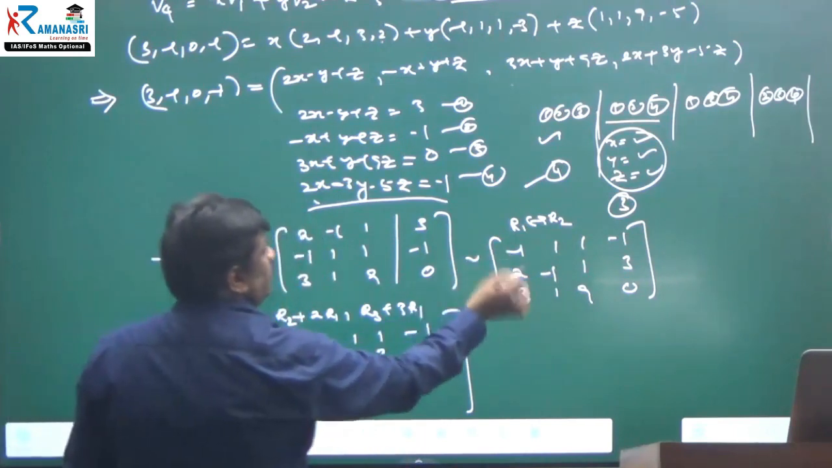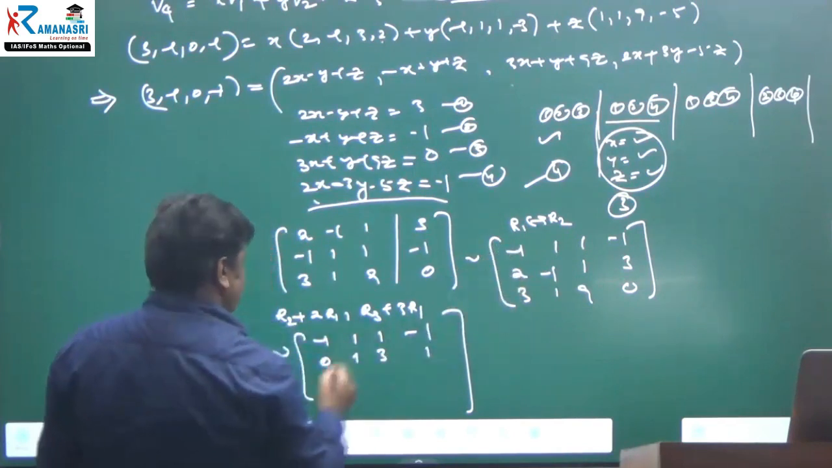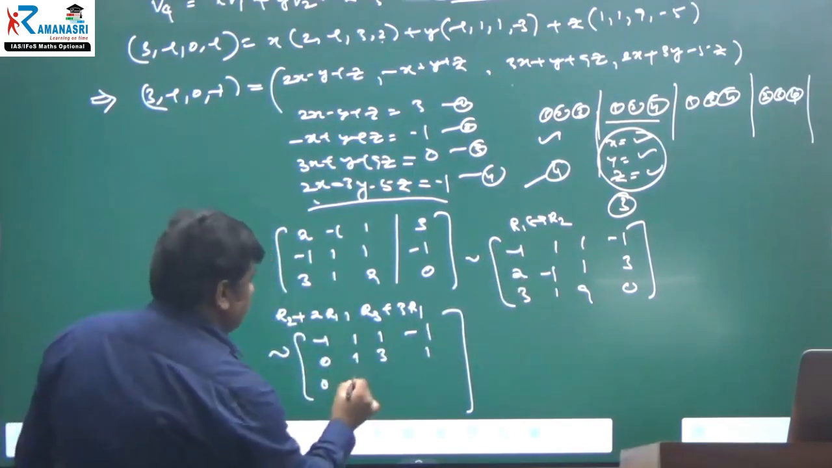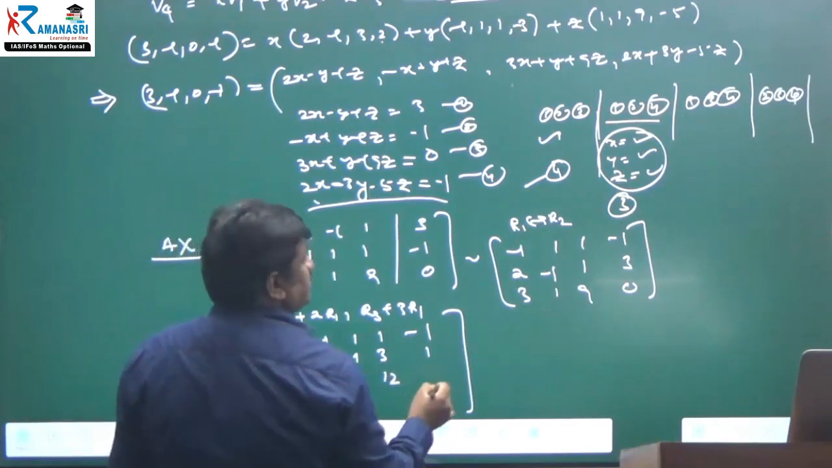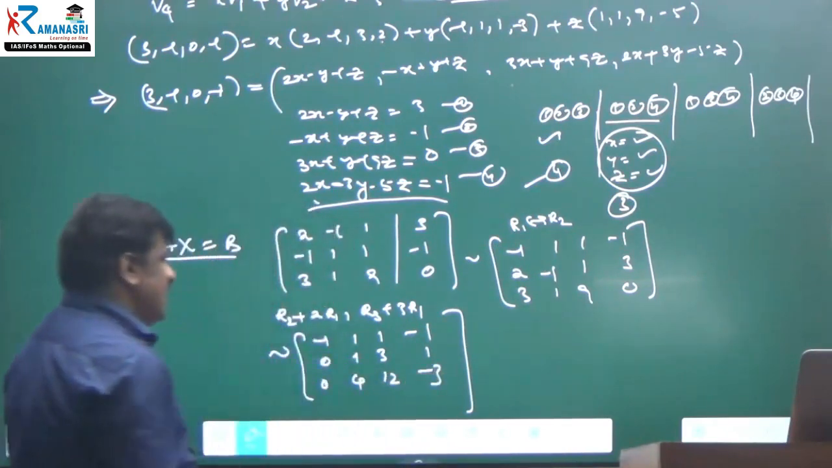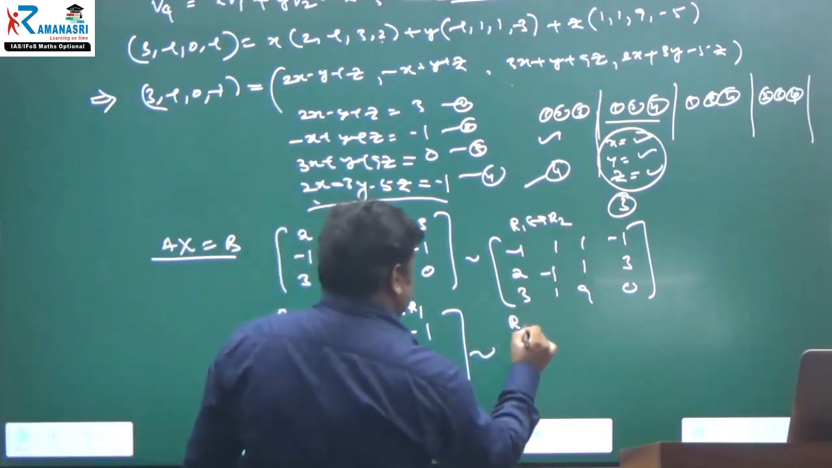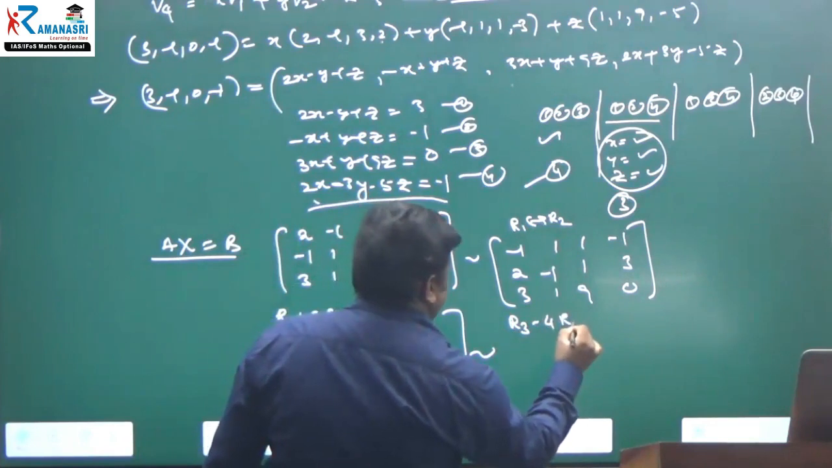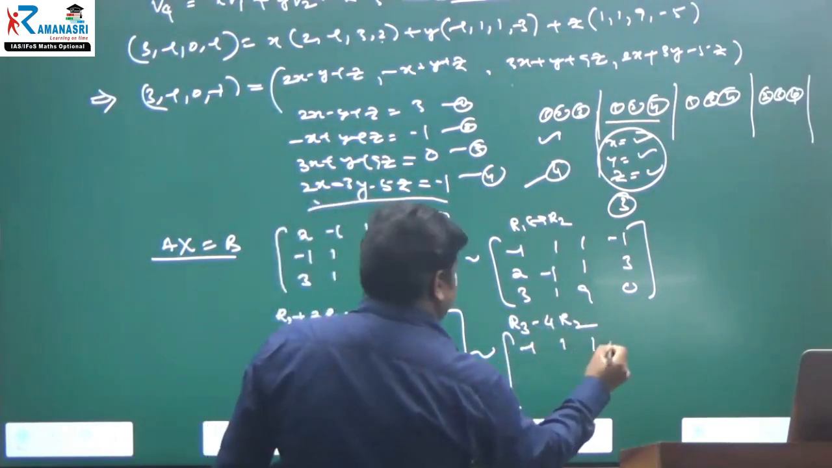Next, multiply row 1 by 3 and add. Therefore, 0, 3 plus 1 is 4, 3 plus 9 is 12, minus 3. That's it. And using this one, you can make the 0 here. Therefore, R3 minus 4 times R2. Then this matrix: minus 1, 1, 1, minus 1.